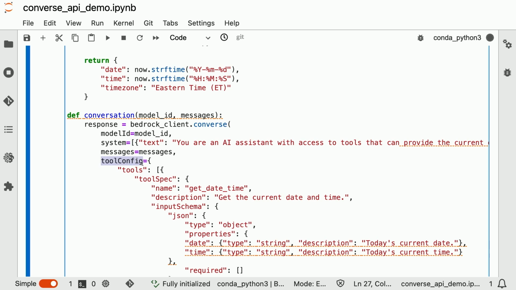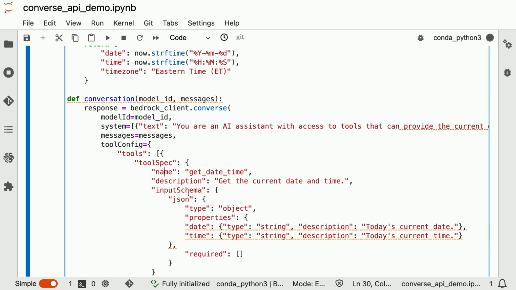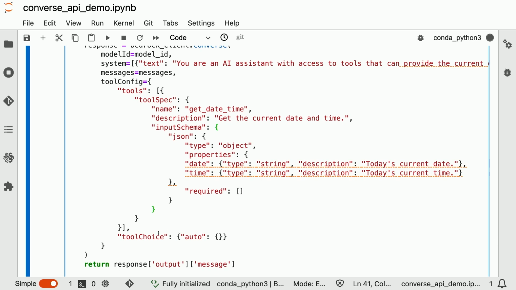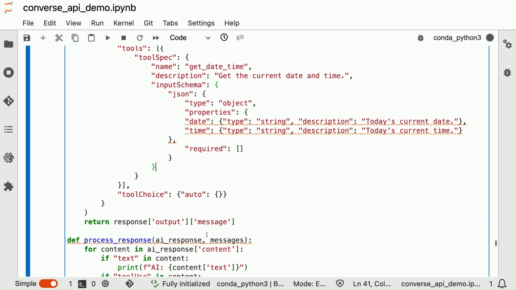So we take the tool config parameter, and then we pass in a JSON that has tools, tool spec, the name of the tool that we want to use, along with the description of that tool. And then this is going to be the input schema that the model can expect to be able to determine, okay, do you want the date? Do you want the time? And then send that to be able to call the actual tool itself. Now we set the tool choice to auto because we want the model to be able to handle this. And then we'll generate a response.